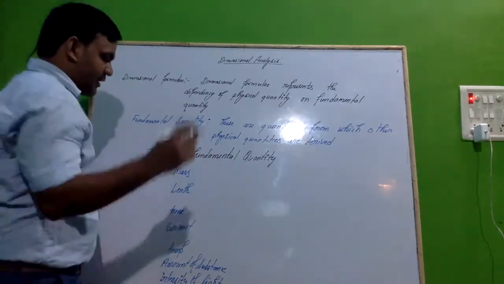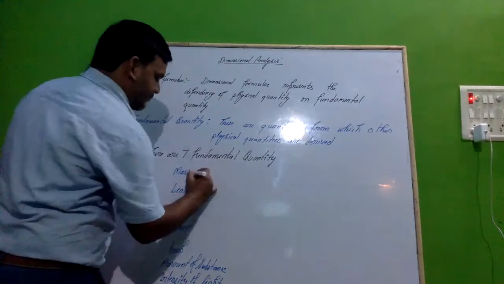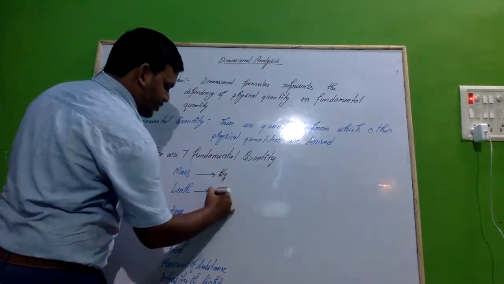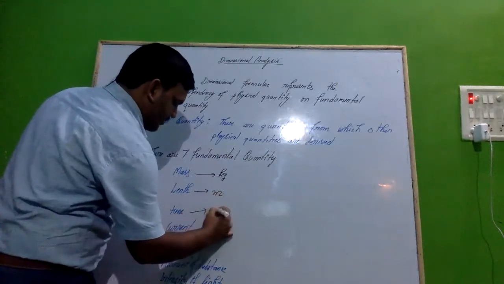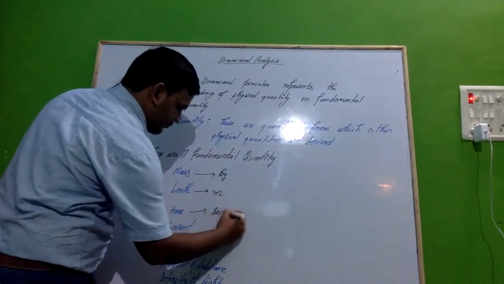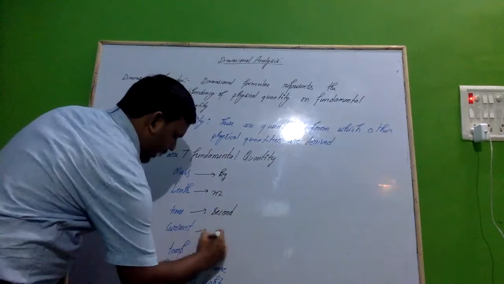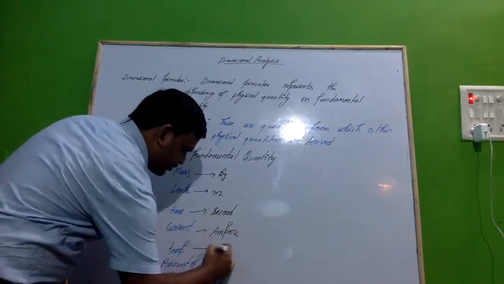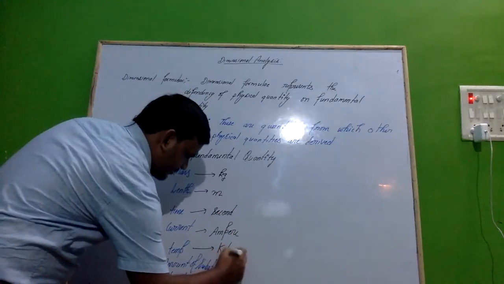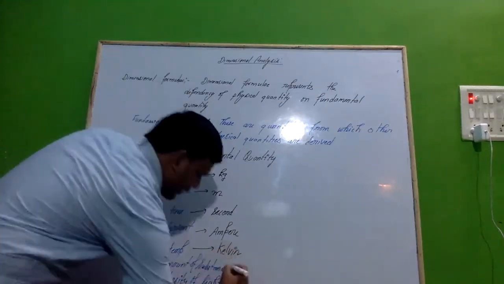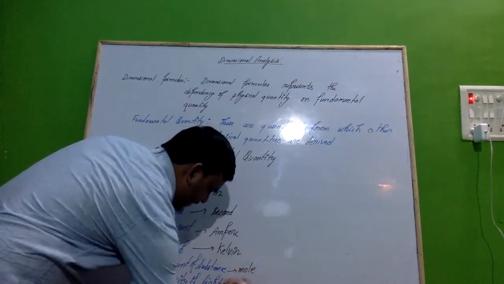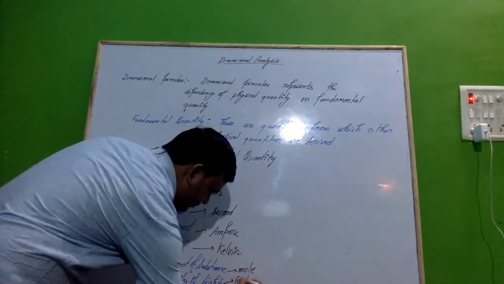These are the 7 fundamental quantities and their units are: the unit of mass is kilogram, length is meter, time is second, current is ampere, temperature is Kelvin, amount of substance is mole, and intensity of light is candela.